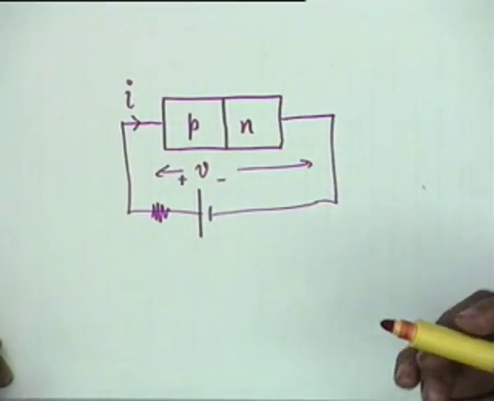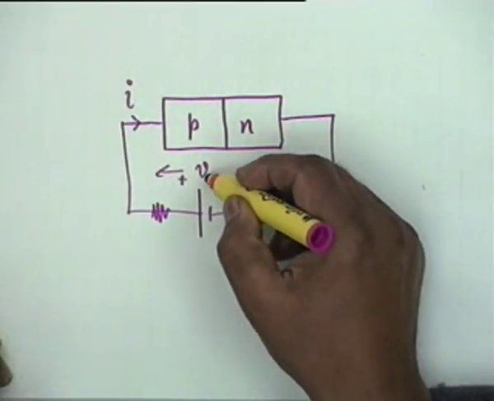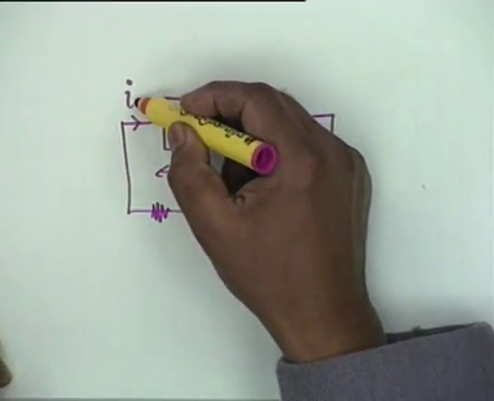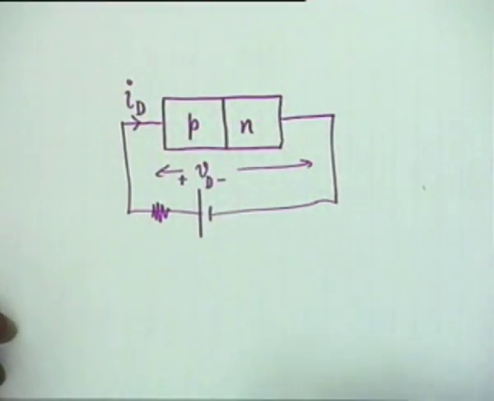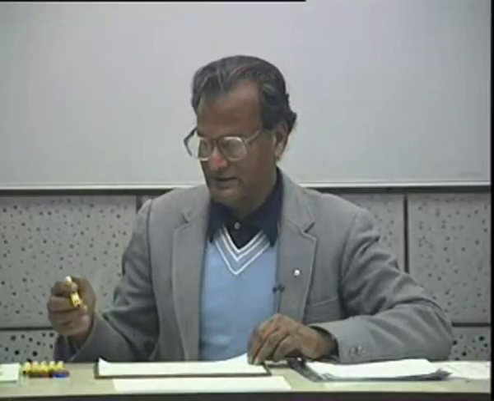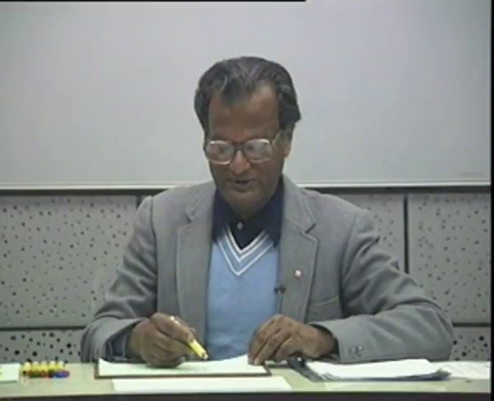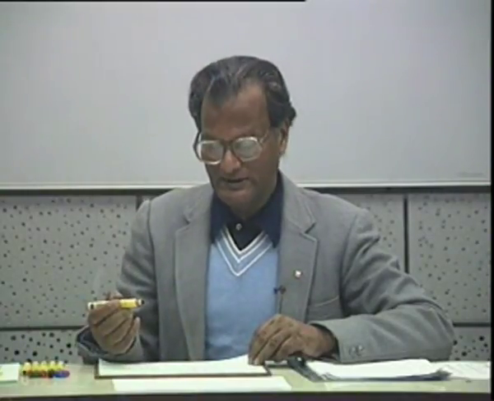Then the IV characteristic of the diode, to denote that it is a diode, we use a subscript D, ID and VD.